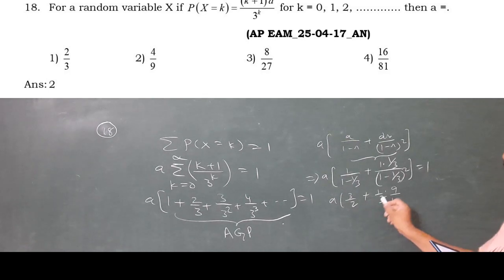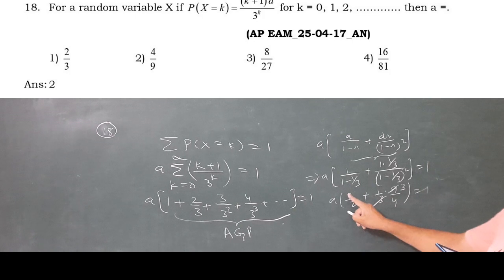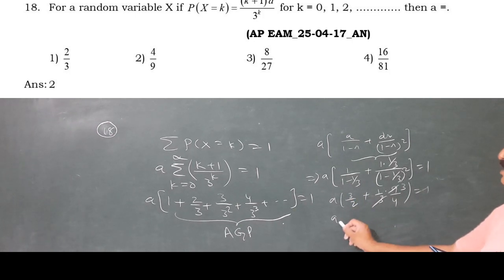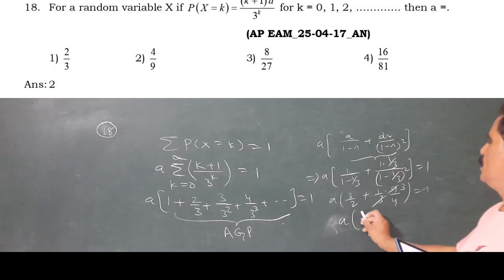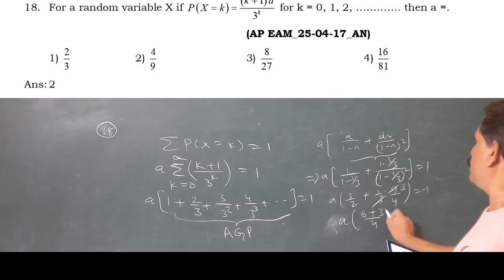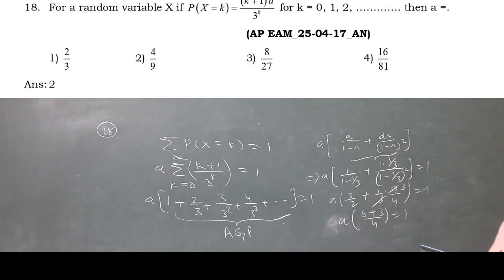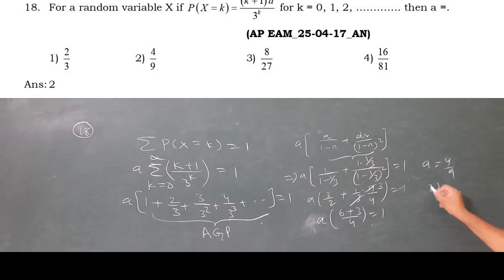So here, 3 times equal to 1, that is a into 4 LCM, a by 4 into a into 6 plus 3 by 4 equal to 1. 9 by 4, take that side, 4 by 9. Therefore a equal to 4 by 9. Second option is the right answer.